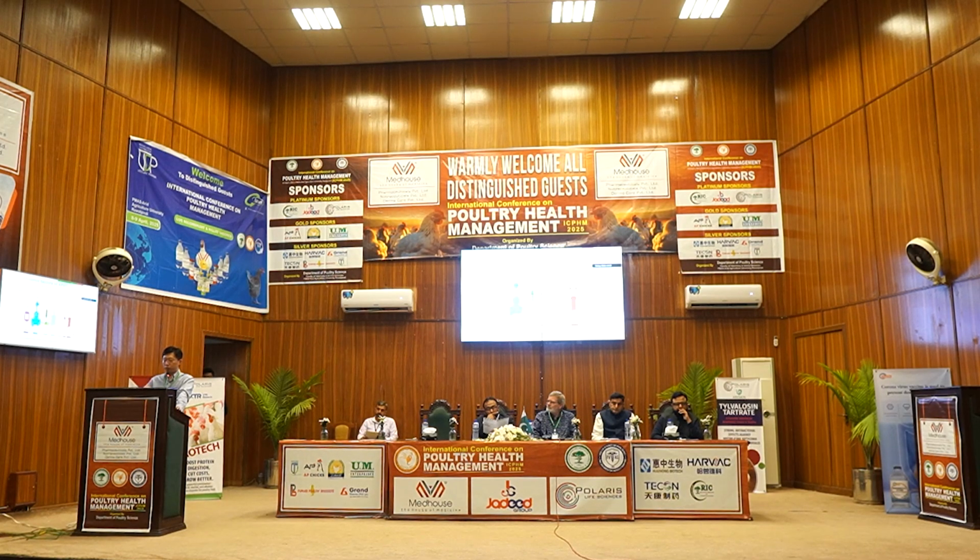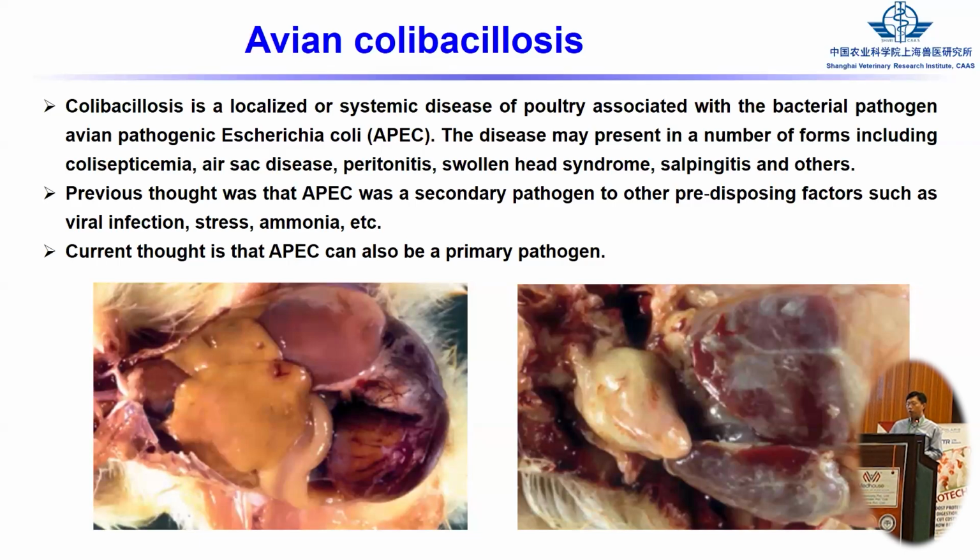But now we know APEC can be the primary pathogen to cause the disease, because when we compare the APEC genome to the commensal E. coli, the genome is very different. The pathogenic strain has more virulence factors and genes compared to the commensal E. coli. So this pathogenic strain can cause the disease directly, not as a secondary pathogen.